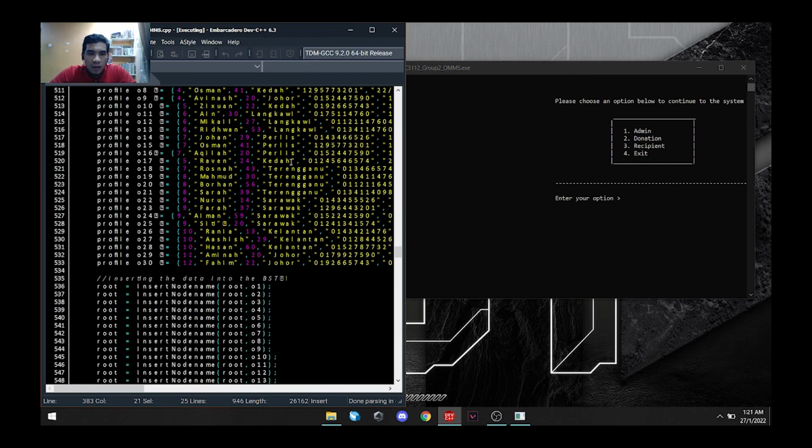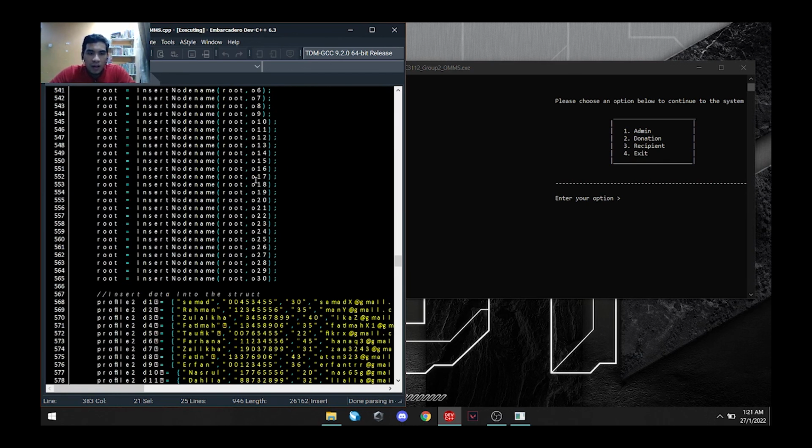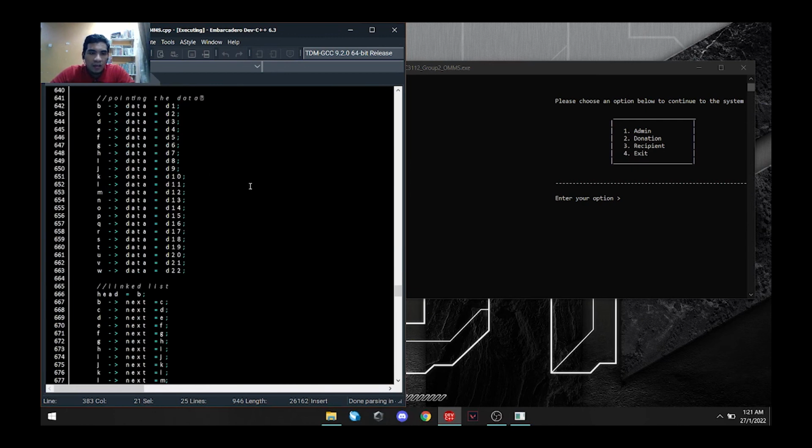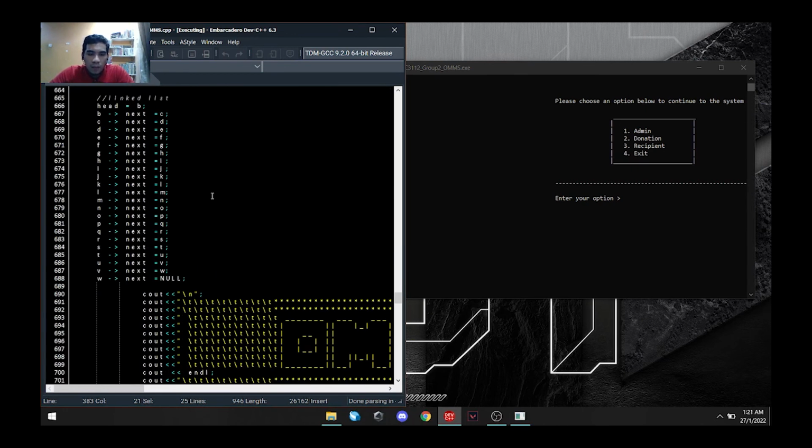So this is the int main, the hardcode, the insertion of data into the BST. This is the way to put the hardcoded data into the node, making it into a linked list.